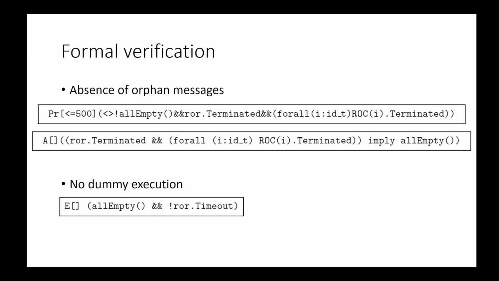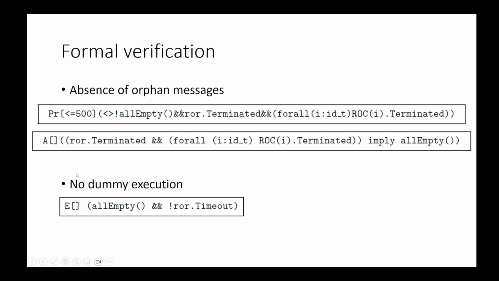There is also the formal verification for the absence of orphan messages. This means that whenever the orchestration is terminated, all messages in the buffers have been read. This is modeled with this predicate, all empty. This is verified both with exhaustive model checking but also with statistical model checking. Again, all properties are verified.